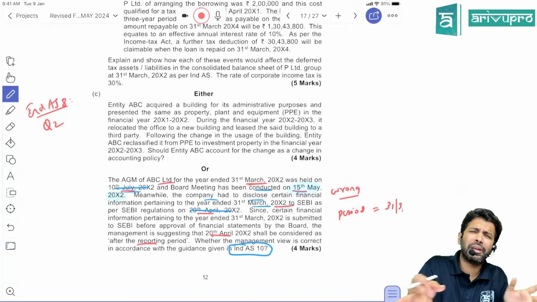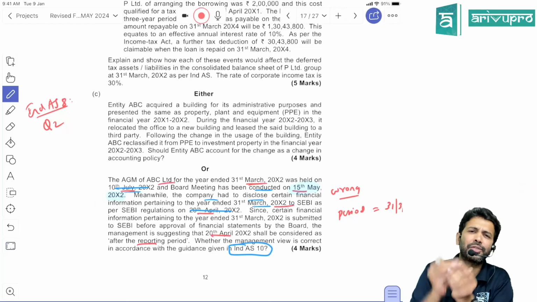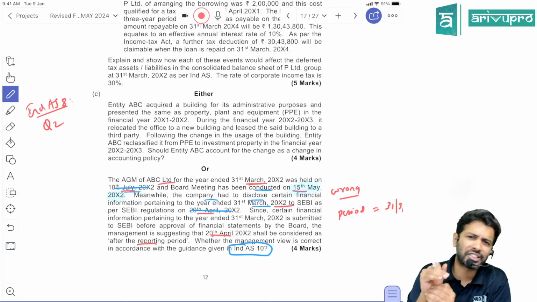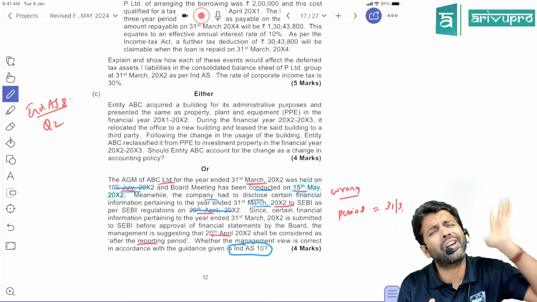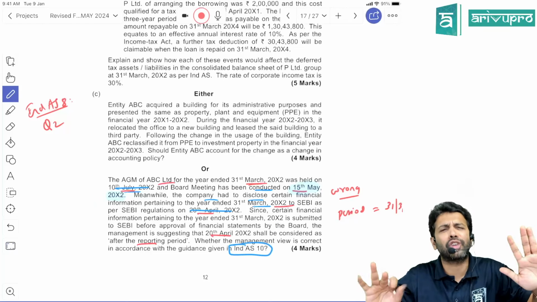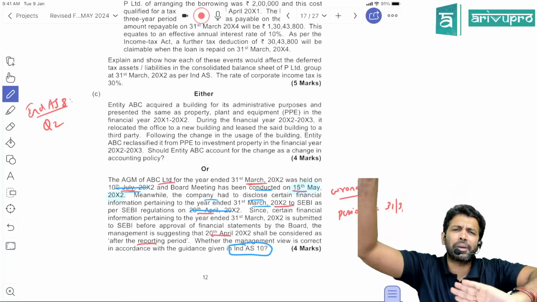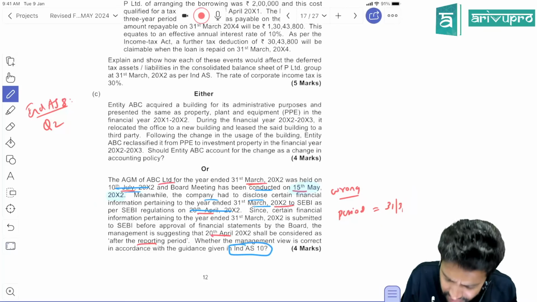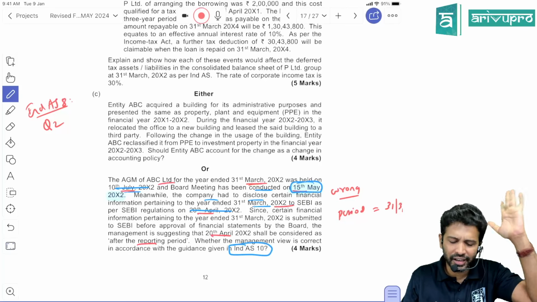So now they'll give many dates and try to confuse us. Can we take this for Ind AS 10 purposes? You can do whatever, but we will not get confused. In our mind, the question is already solved: balance sheet date, and the financial statement approval date by the board of directors. That is given as 15th May. Every other date is irrelevant.